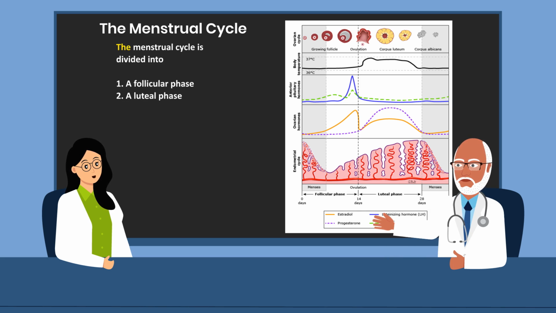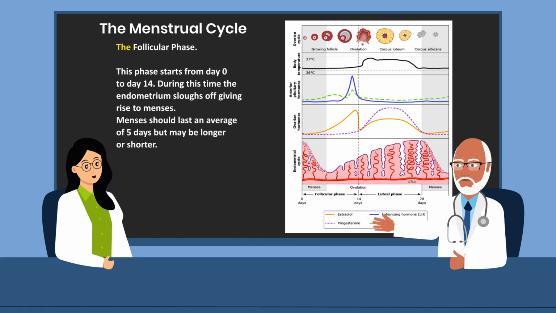The menstrual cycle is divided categorically into 2 phases. First, the follicular phase, and secondly, the luteal phase. And you can see these 2 phases depicted on the diagram. The first phase, the follicular phase, lasts from day 0 to day 14, and the luteal phase lasts from day 14 to day 28.